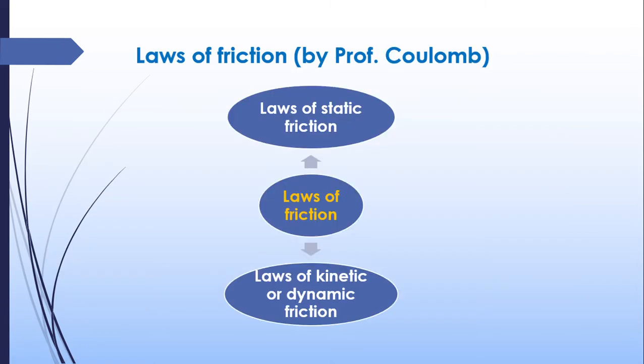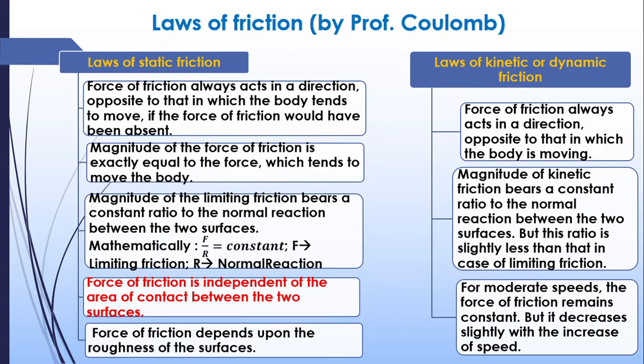Now we are moving on to the laws of friction. Laws mean certain rules to be followed while discussing friction. There are two types of friction, static and dynamic, and both have separate laws. First we will move on to the laws of static friction. There are mainly five laws. These are just statements or rules which have to be followed while considering frictional force.